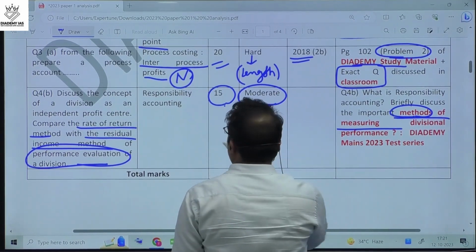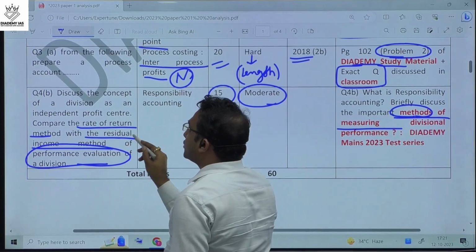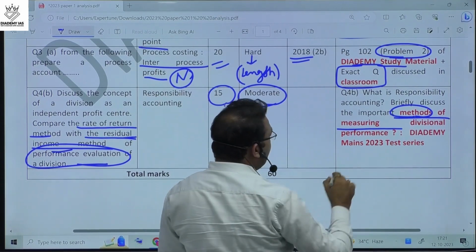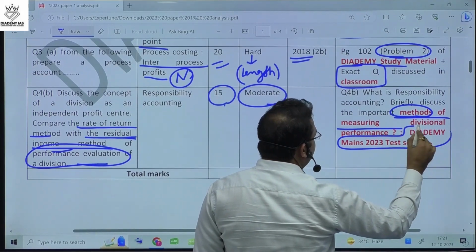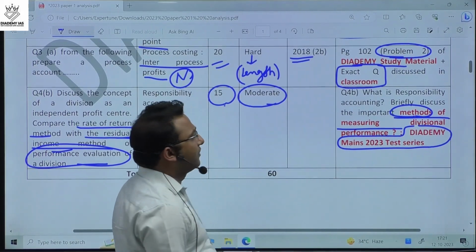That is, residual income versus rate of return. In our test series we have asked this question, that is, the methods of measuring divisional performance.